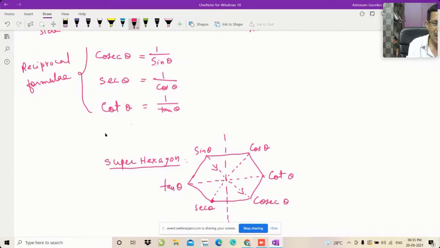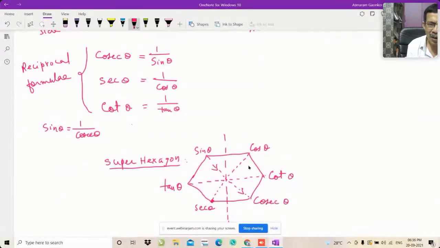You can write it like this also. Both things are the same. You see, sine and cosec are on the opposite vertices, so sine and cosec go together, so that sine theta is equal to 1 upon cosec of theta.